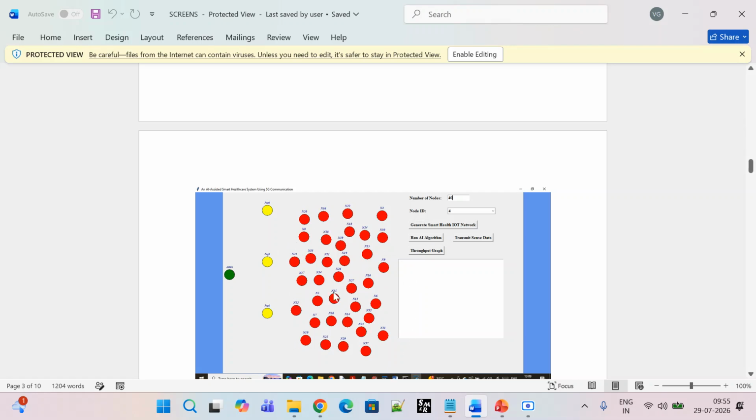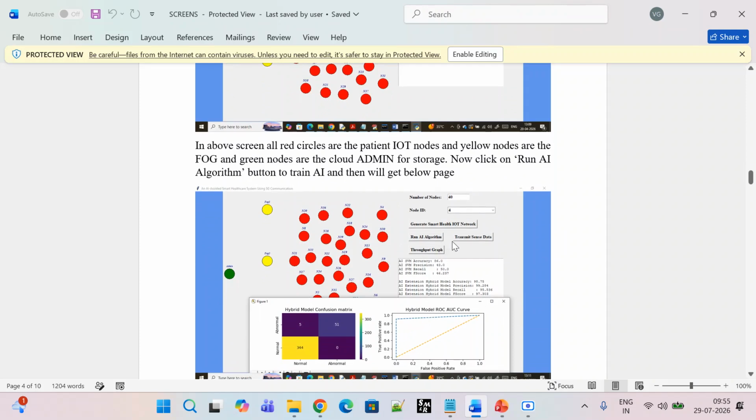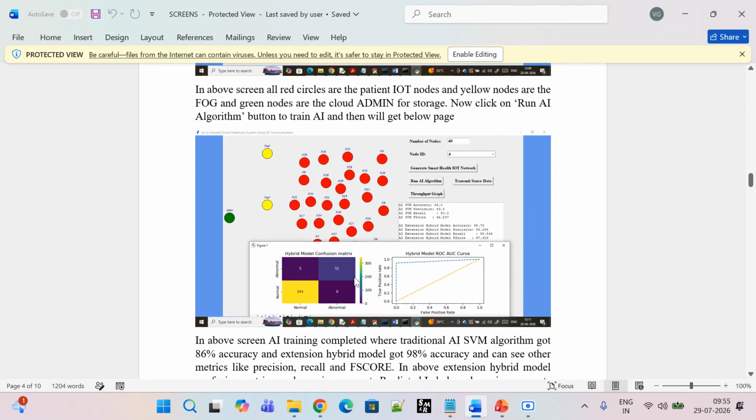These are the nearest patient nodes among the 40 patients. This is the fog network, which is the nearest fog network. Suppose I select 26, then fog node 2 is nearest, so it will select like this. When you select run AI algorithm, we can see the hybrid model and confusion matrix, which is nothing but the accuracy, precision, recall, and F1 score.